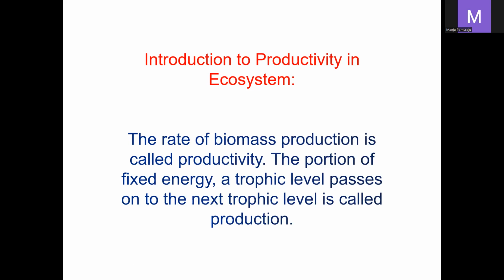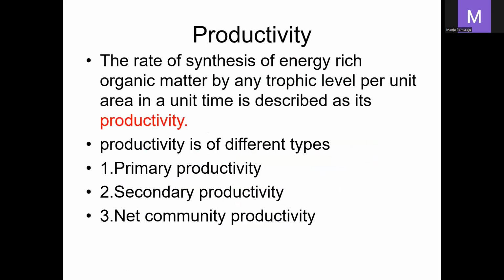Some of the energy is utilized for the organisms' metabolic activity. The remaining energy, which is passed to the next trophic level, is called the production. So productivity means the rate of synthesis of energy rich organic matter by any trophic level per unit area in a unit time. This is the amount of energy synthesized by any trophic level per unit area and time. It is described as the productivity.